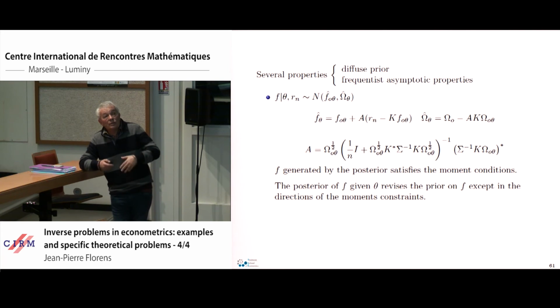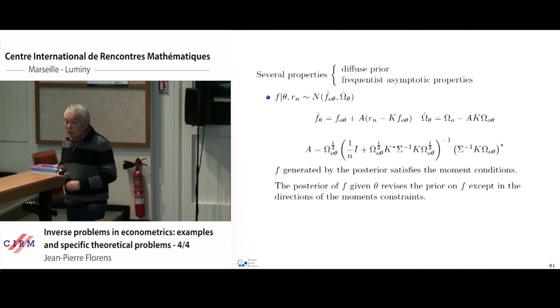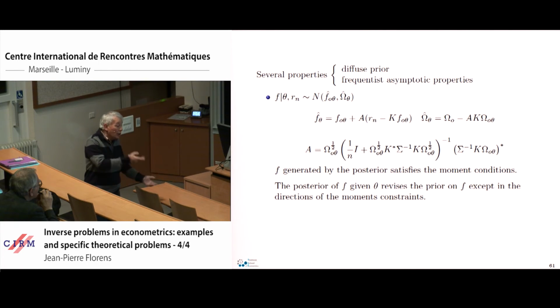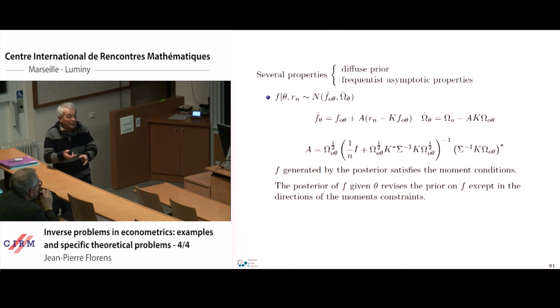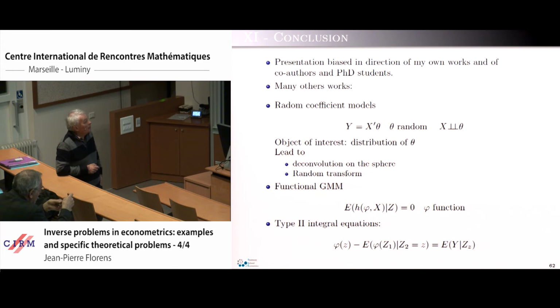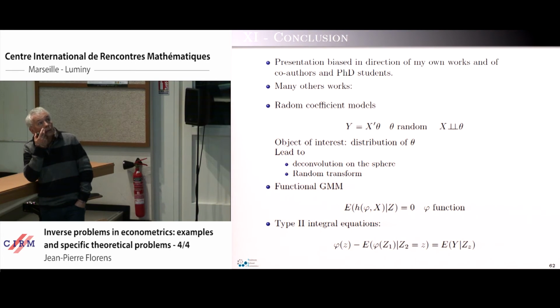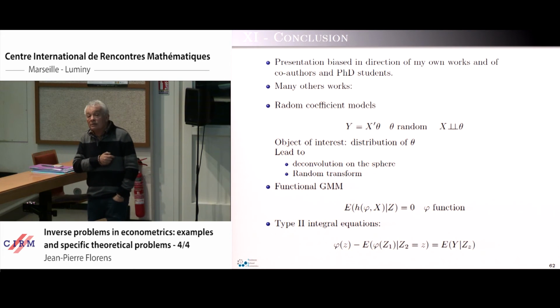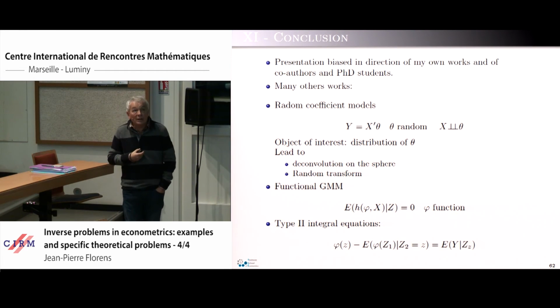So this is an illustration of a mixing of different approaches in econometrics: the GMM, which is standard, the inverse problem, which appears if you want to estimate the density, and the Bayesian presentation of that. So I want to say a few words in conclusion. There are many things I have not quoted. My presentation is very strongly biased in the direction of my own previous interest, and I have dropped out many other things which have been done. There are many things which have been done by other people.